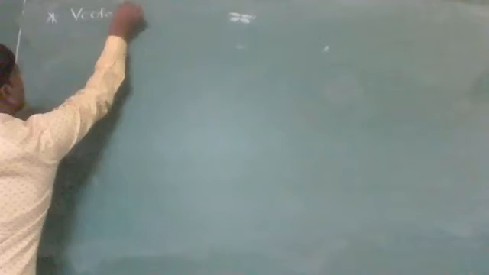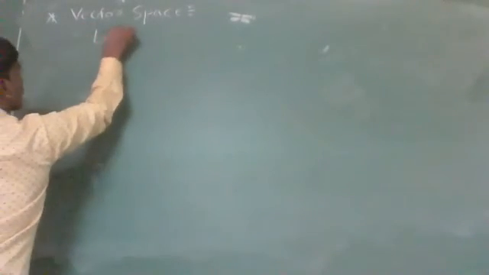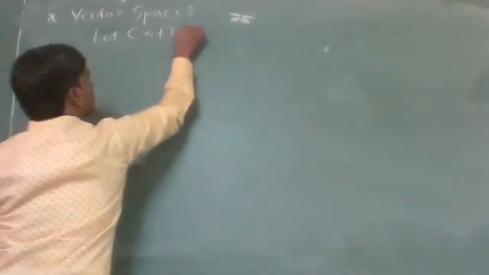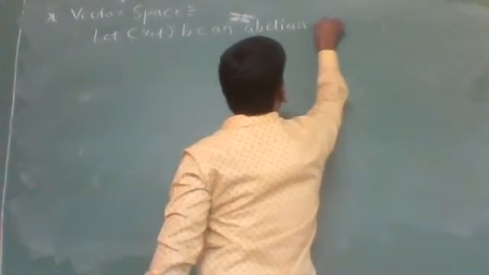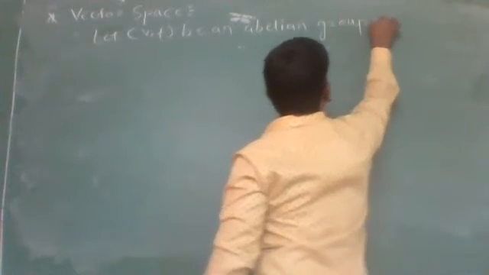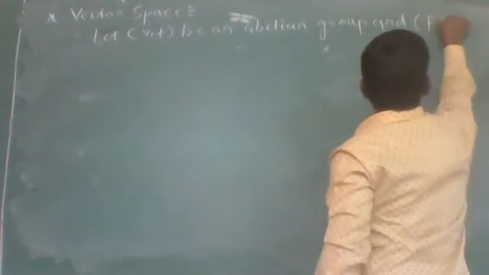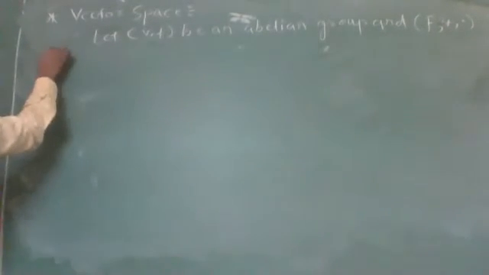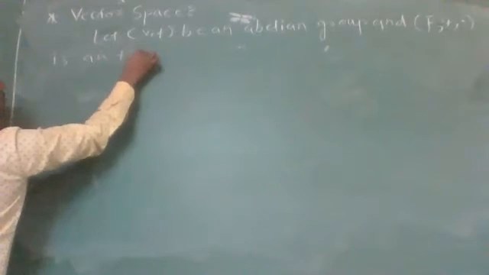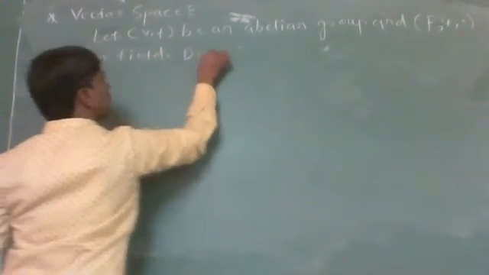Now let us see what is a vector space. Let V, plus be an abelian group, and F, plus, dot be a field.